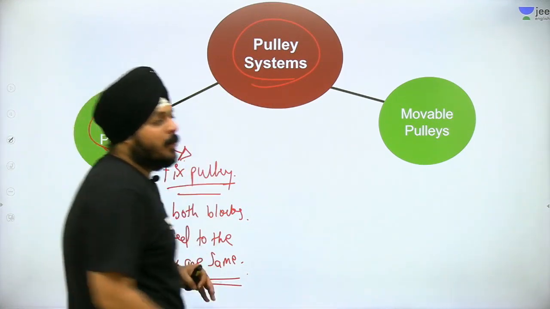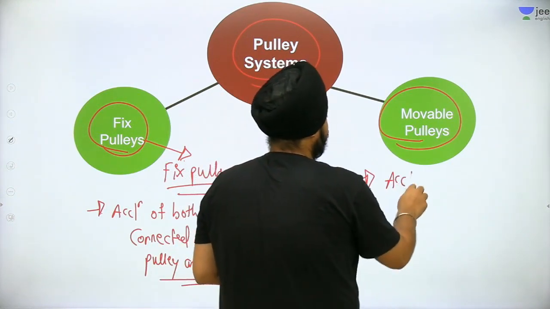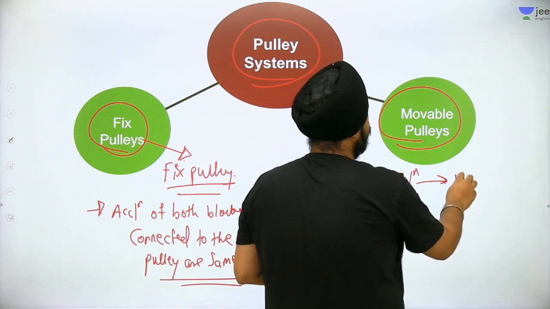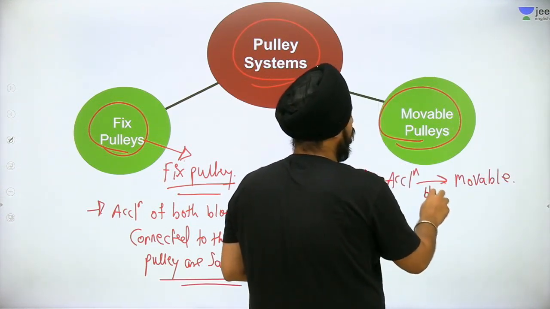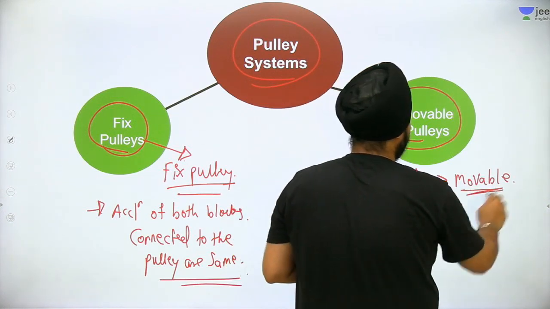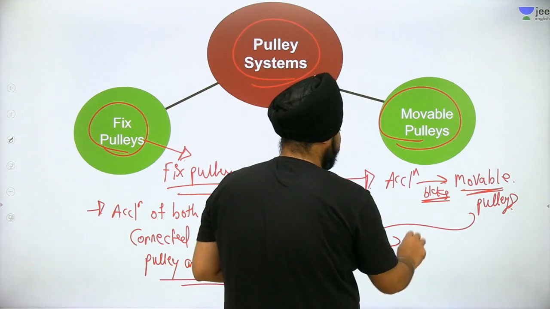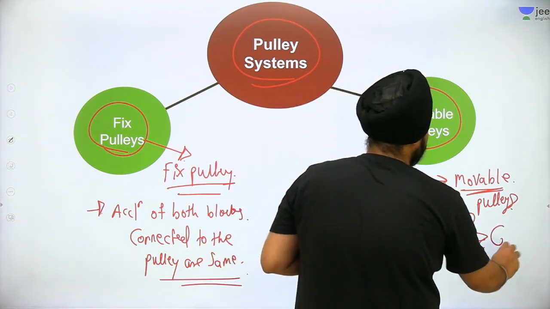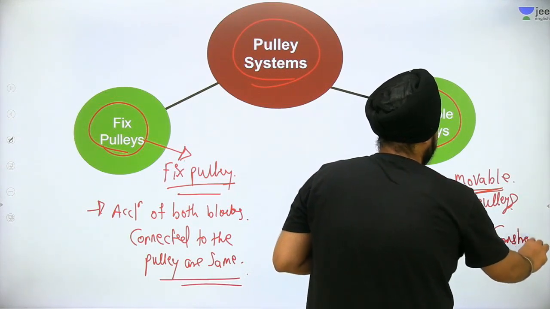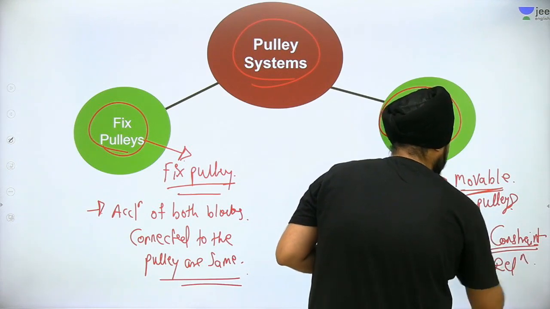But in the case of the movable pulley, it differs. The accelerations of the blocks connected to movable pulleys differ, and they can be calculated by means of the constraint relation.